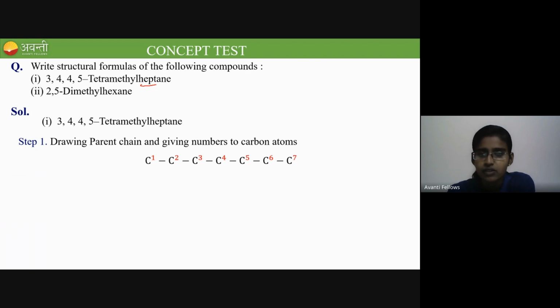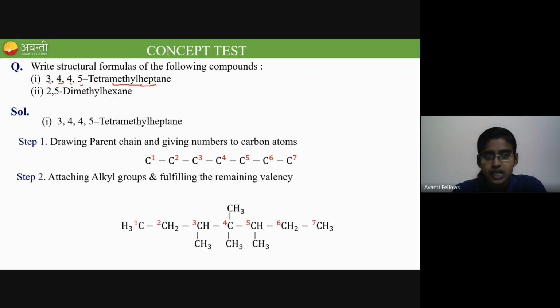Then what do we have to do? We number those carbons. So both the steps I have brought down into a single step. Now directly attach the alkyl groups. So you can see, to the third carbon, fourth carbon, fifth carbon, you attach the required number of methyl groups which is given in the question, and satisfy the remaining carbons by putting hydrogen. You will get the structure. Got it? This is how you get the structure, which is very easy.